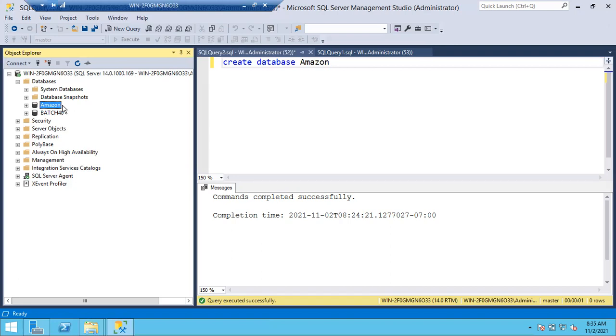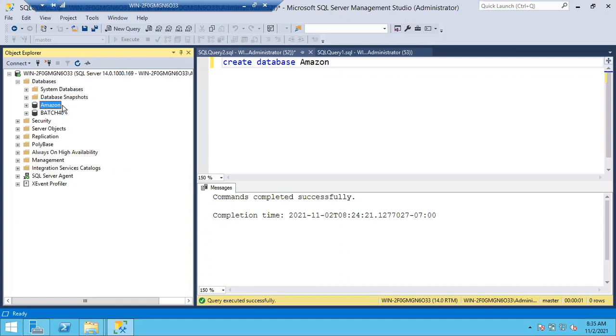Guys, is it correct? No, sir. It's a new database, sir. Vijay, it depends on the database, not on the whole SQL Server. So don't think that for the whole SQL Server, I'll have only one MDF file. It depends on your database. For each database, you will have one MDF file. Amazon will have its own MDF file. Batch 40 will have its own MDF file. Master database will have its own MDF.